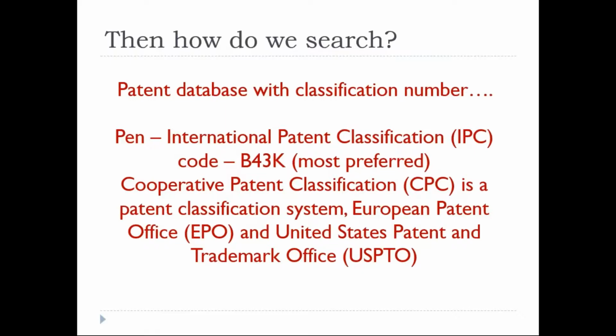Then if we keep searching only for the pen, we cannot narrow down our search. Please understand. If we are looking only for the ink of the ballpoint pen, then with this keyword we need to move towards the IPC classification code for ink. Along with it, we can use the pen classification number also. I hope you are not confused at this point.